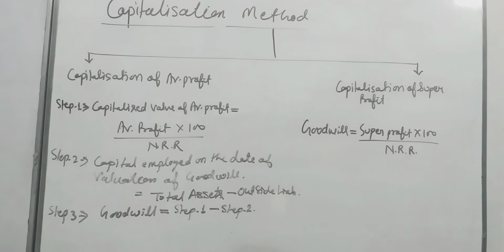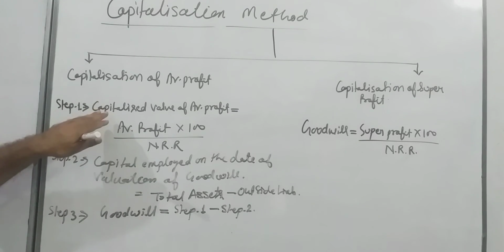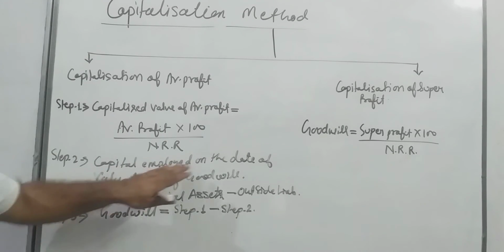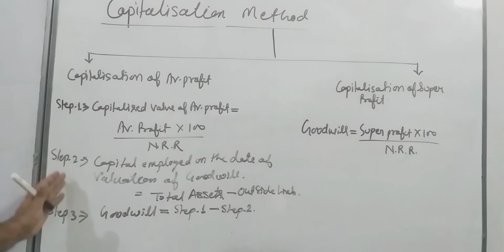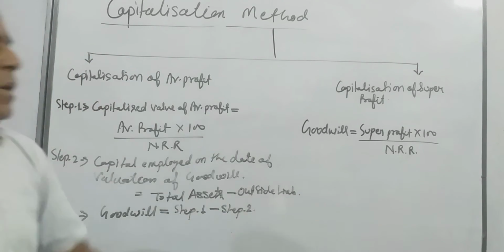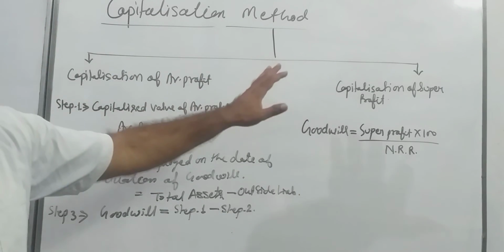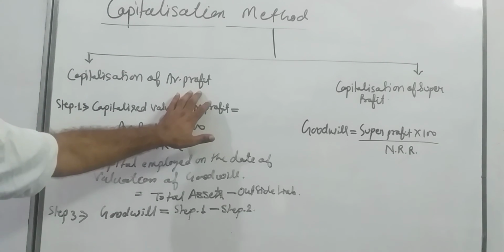By applying this formula, just deduct capital employed on the date of valuation of goodwill from capitalized value of average profit. Difference between step 1 and step 2 is your goodwill. So student, now you can see how to determine goodwill by capitalization method: capitalization of super profit and capitalization of average profit.